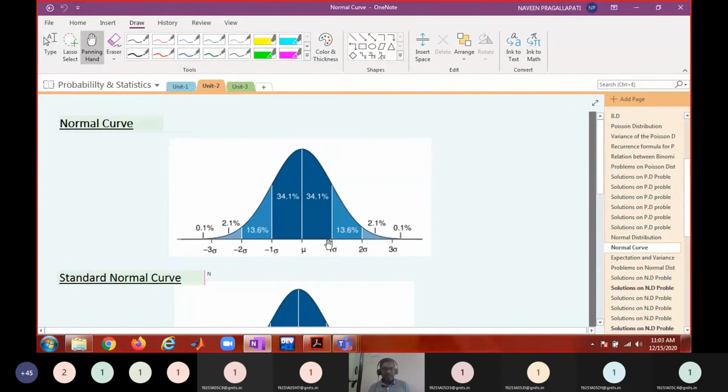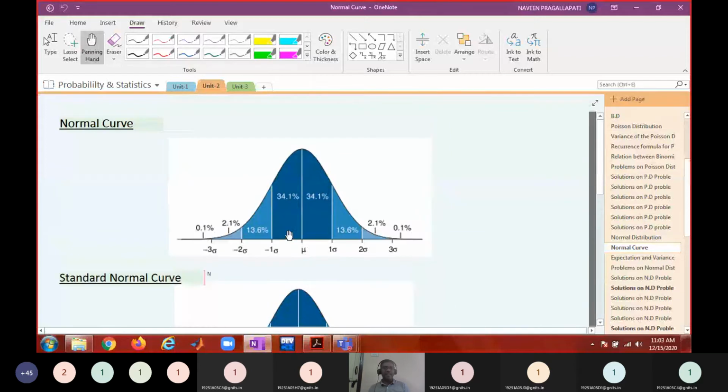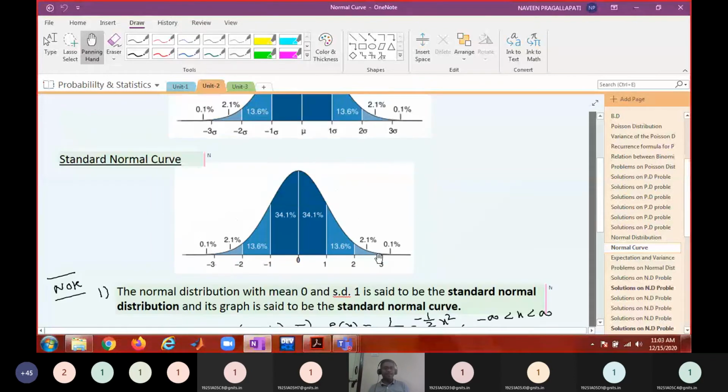From mu minus sigma to mu plus sigma, almost 68% of the area will be covered, whereas mu minus 2 sigma to mu plus 2 sigma will be almost 95 percent. Those percentages are written here clearly. Almost 99.99% of the area will be in between mu minus 3 sigma to mu plus 3 sigma.